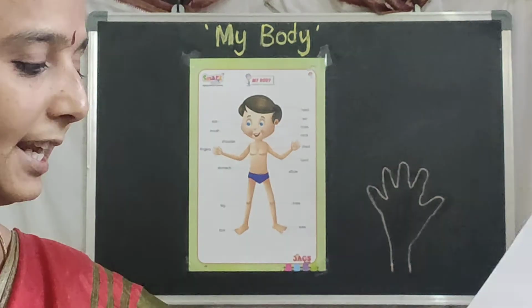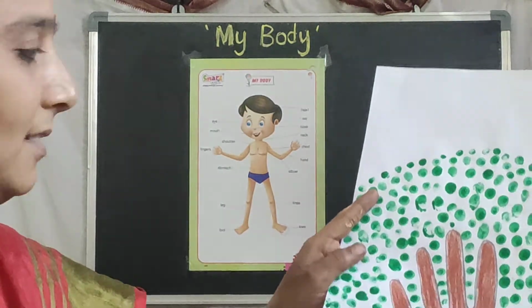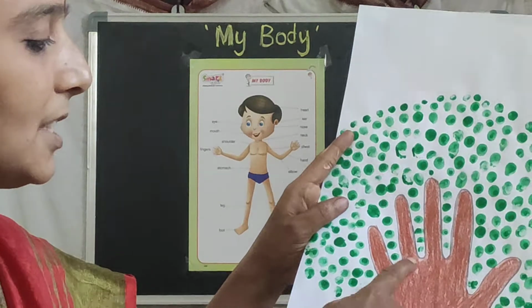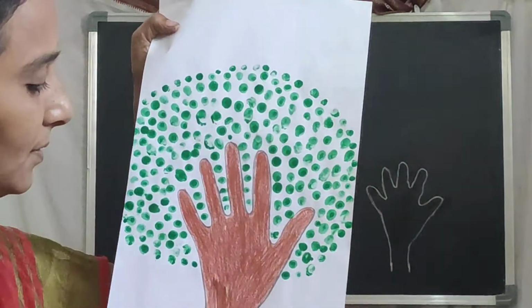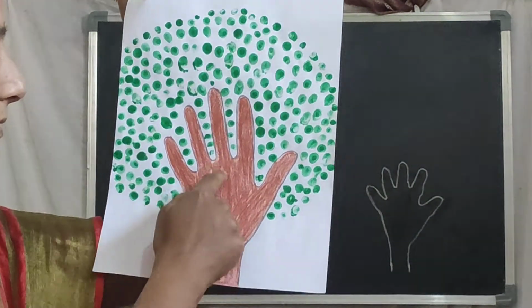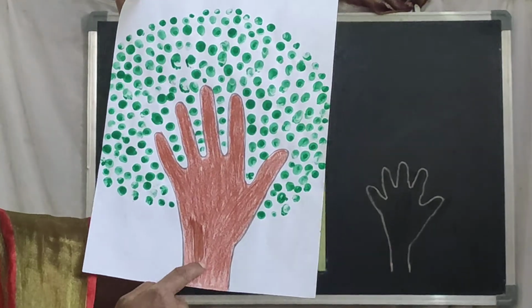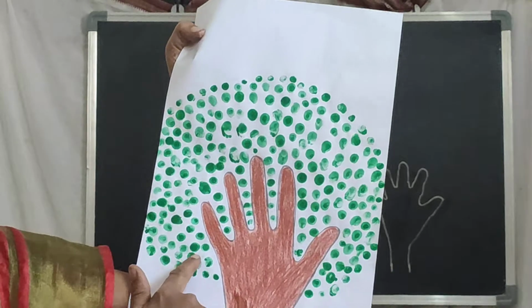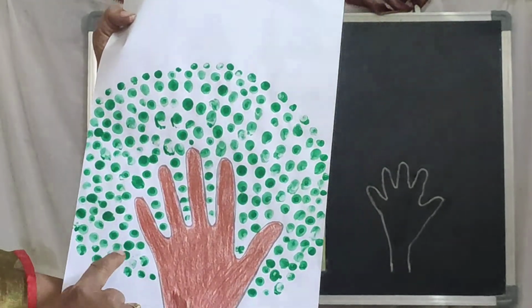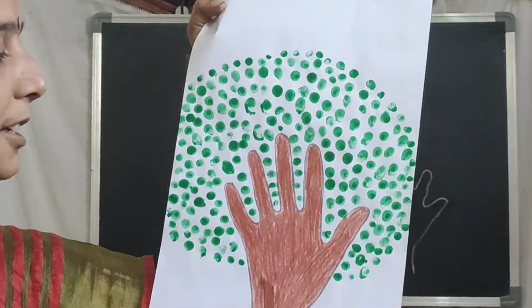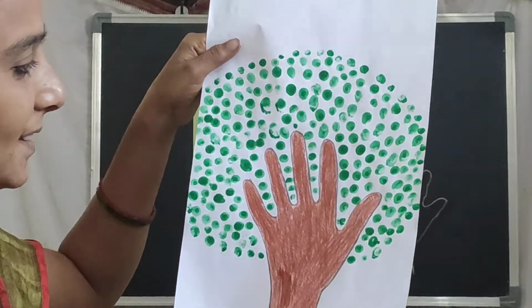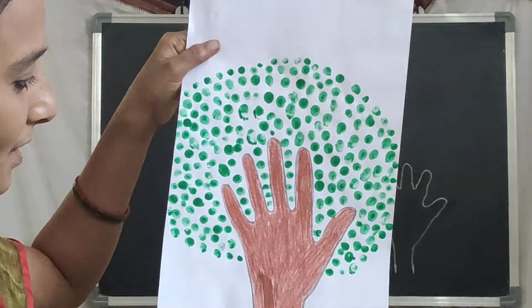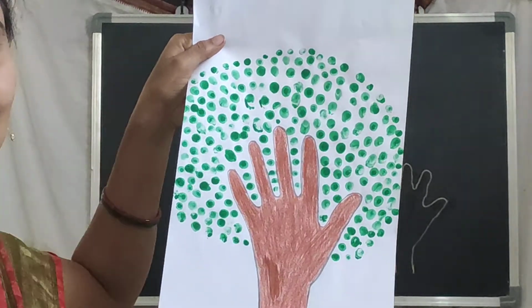I have done the same. Look here, children. Like this you should do. Trace your hand, fill the color with brown, and like this you should put your finger printing, so that, look here, children, it's becoming like a tree.